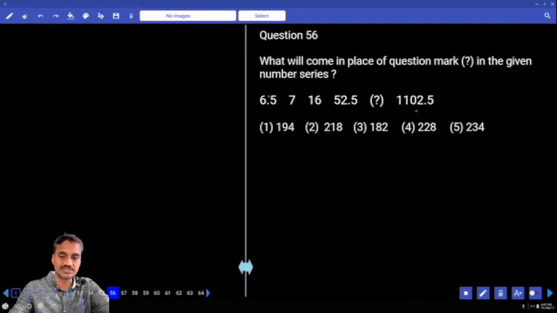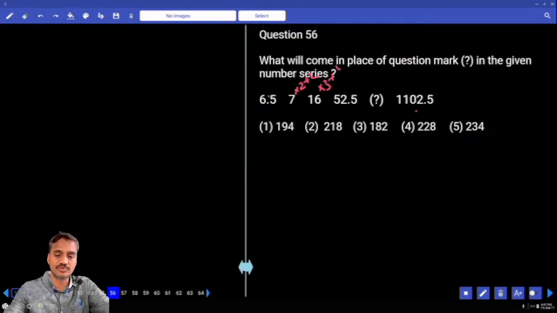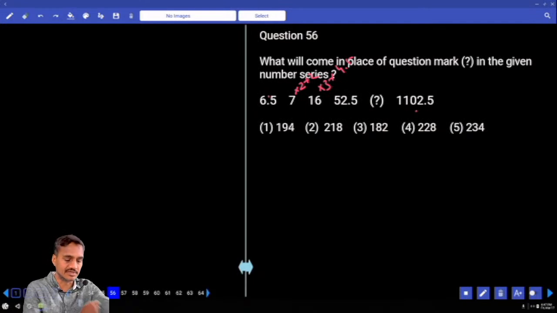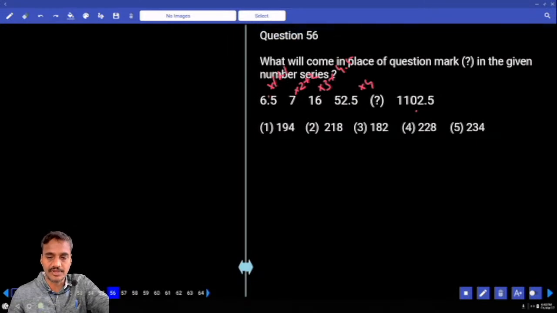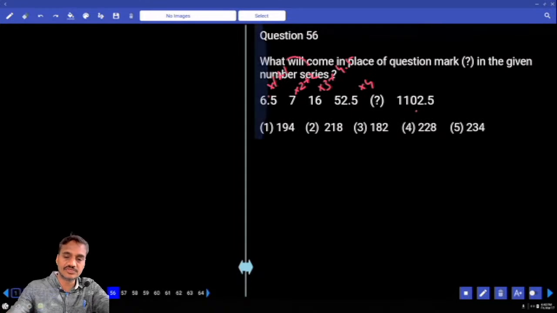Then 7 and 16: 7 into 2, 14 plus 2, 16. 16 into 3, 48, plus 4.5. So it is into 1 plus 1, into 2 plus 2, into 3 plus 4.5. Here 6.5 into 1, plus 0.5. Then next one should be into 4. Sorry, it is 1.5 for the difference.